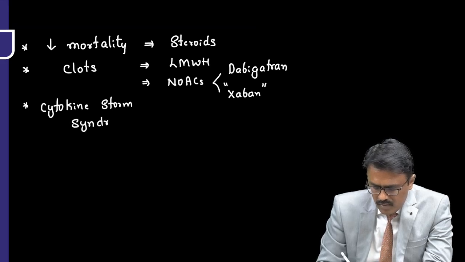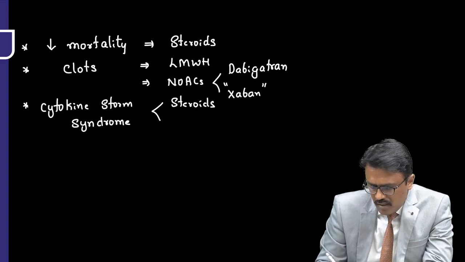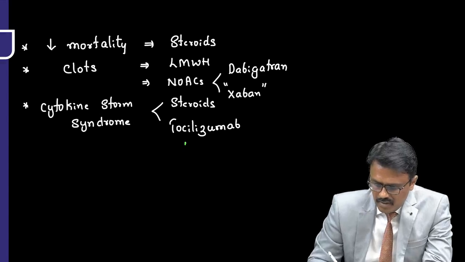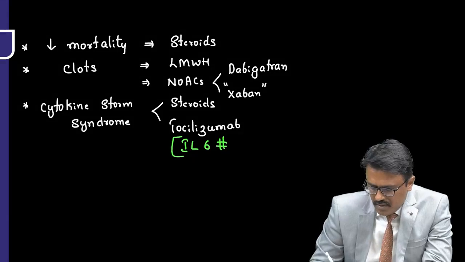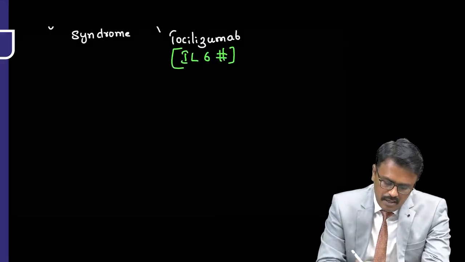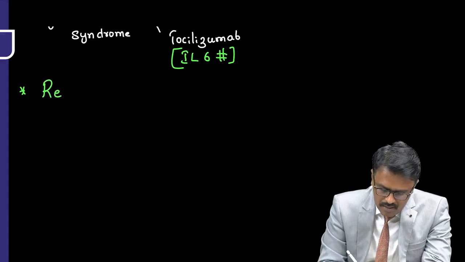Another complication that happened during COVID-19 in the second wave is cytokine storm syndrome. For that, what we used, number one, is steroids. Now another important thing is tocilizumab. Recently they asked the mechanism of action of tocilizumab. Tocilizumab is an interleukin 6 antagonist. Apart from that, did we use any antiviral drug during the pandemic? Yes, we used a drug by the name remdesivir.